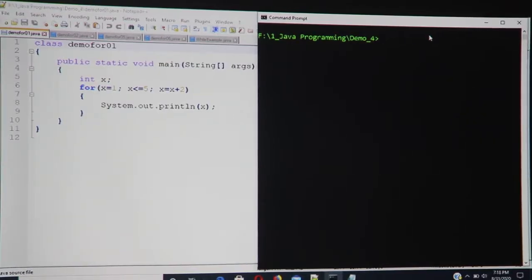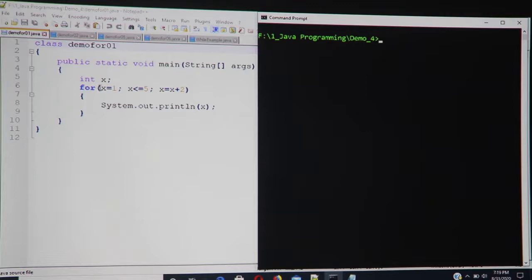As we start coding in Notepad++, this time I have a few programs already developed for the want of time, because our objective is to understand how the loops function. This is the demo for01 class, and there is a for loop.